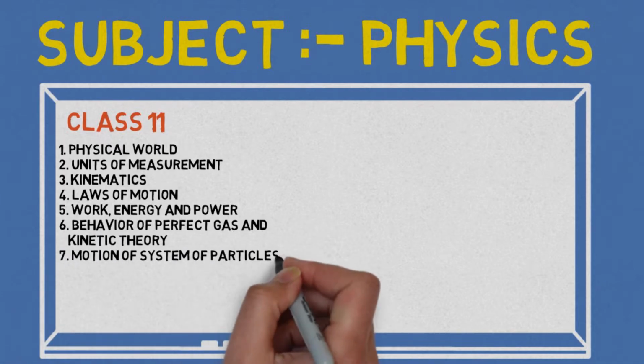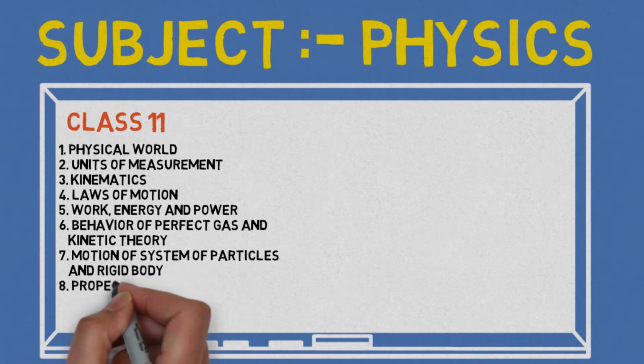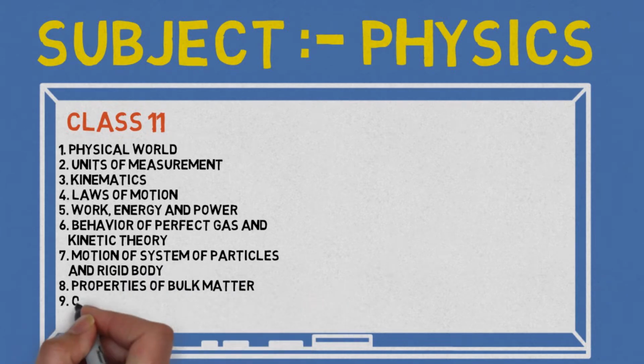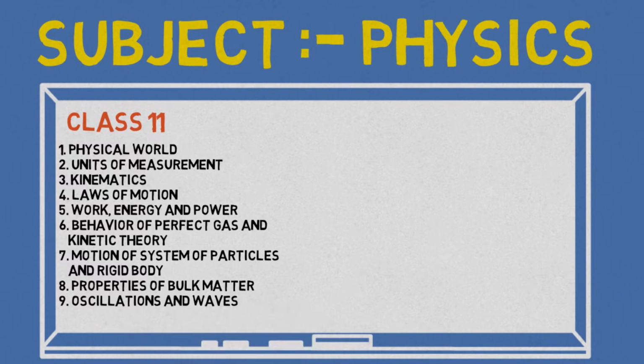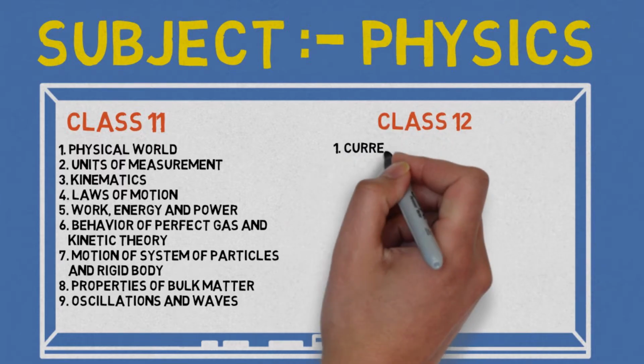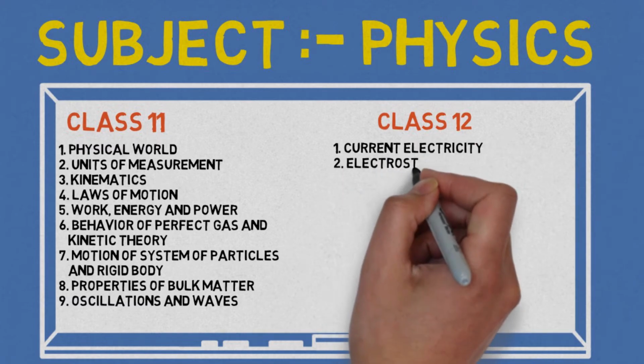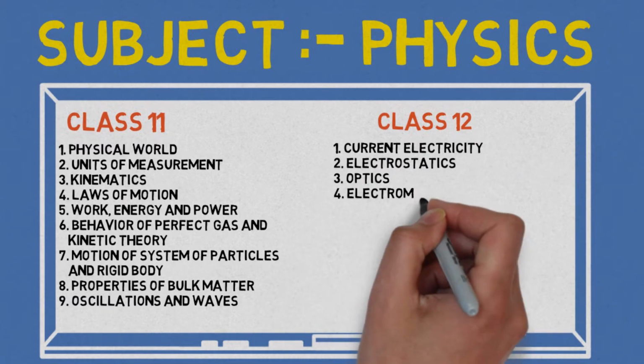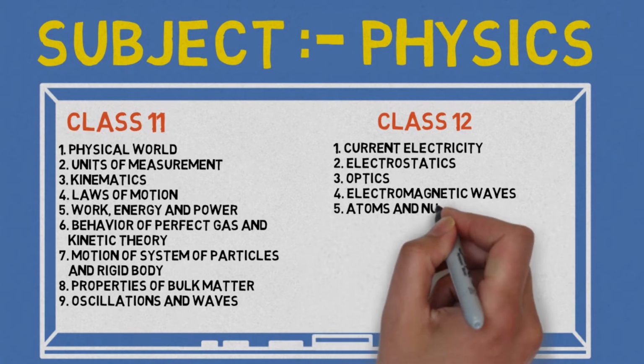Seventh is Motion of a System of Particles and Rigid Body. Eighth is Properties of Bulk Matter. The ninth and the last chapter for class 11th is Oscillations and Waves. Let us see the syllabus of class 12. The first chapter is Current Electricity. Second, Electrostatics. Third, Optics. Fourth, EMI, that is electromagnetic waves.